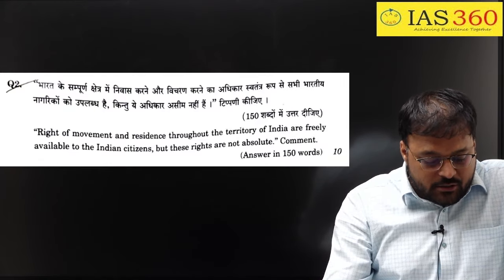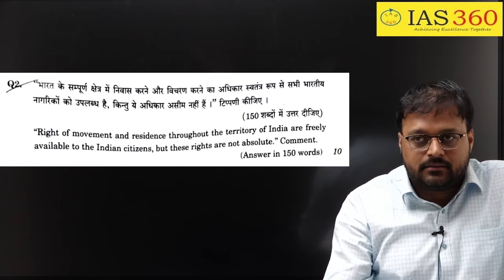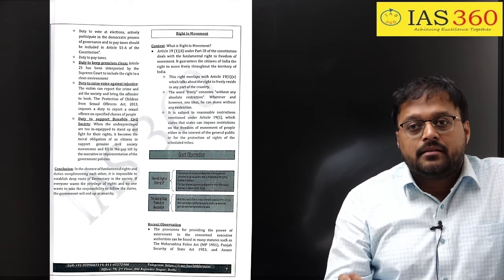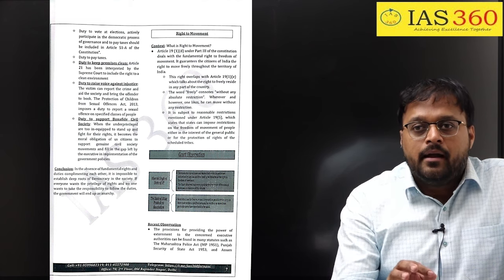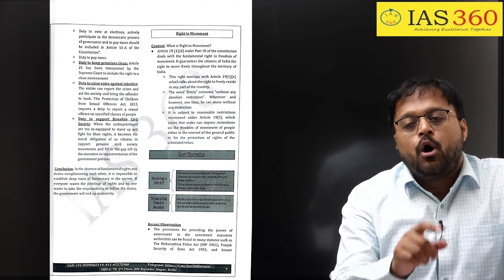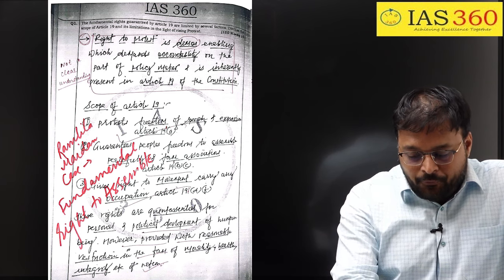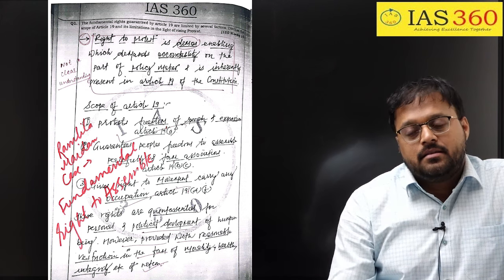Now coming to the second question: right of movement and residence throughout the territory of India is freely available to Indian citizens. If you see page number 7 of the Indian Polity material of IAS 360, I have talked about the right to movement in detail, with the help of Supreme Court cases. I also asked one question: the fundamental rights guaranteed by Article 19 are limited by several factors.